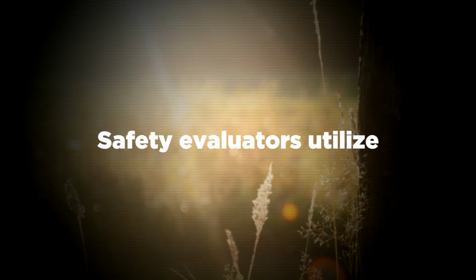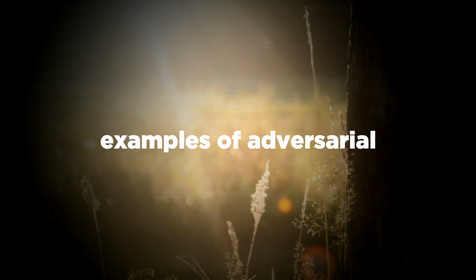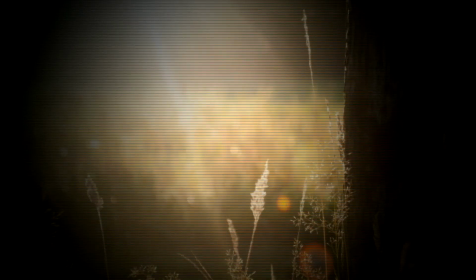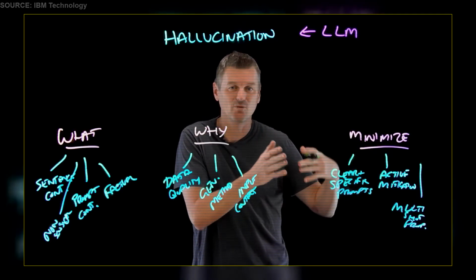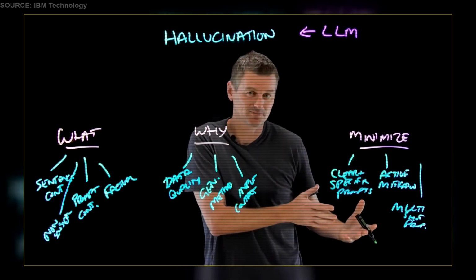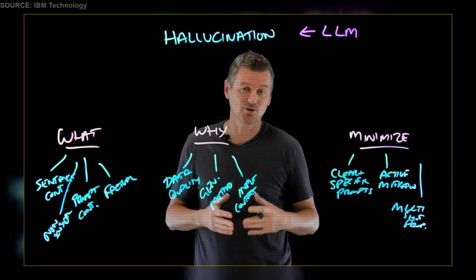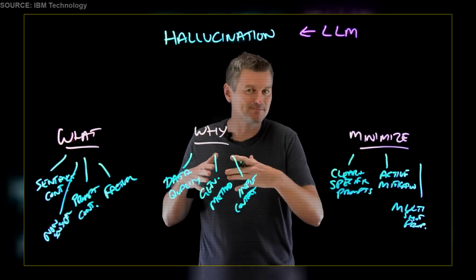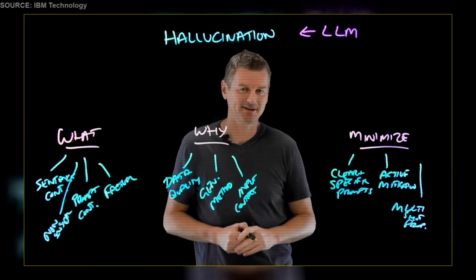Safety evaluators utilize multi-shot prompting strategies during testing to prime models with examples of adversarial behavior. In contrast to single-shot prompting, where we only give one prompt, multi-shot prompting provides the LLM with multiple examples of the desired output format or context, and that essentially primes the model, giving a clearer understanding of the user's expectations.